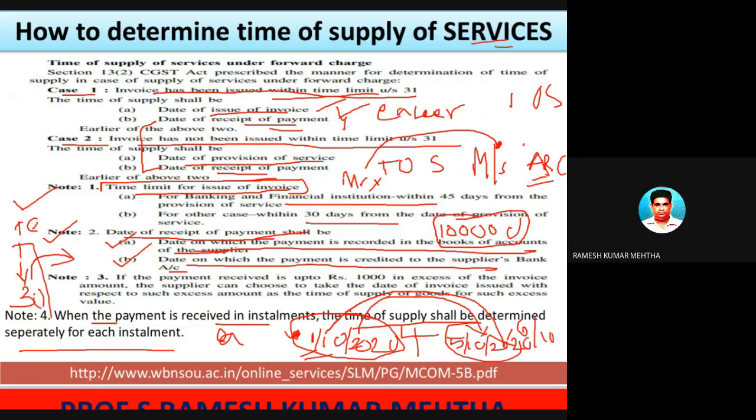So it is a continuous supply. Another example is where every 7 days, for whatever service has been rendered, an invoice is raised. So when the payment is received in installments, the time of supply shall be determined separately for each installment. Okay, that's the point.